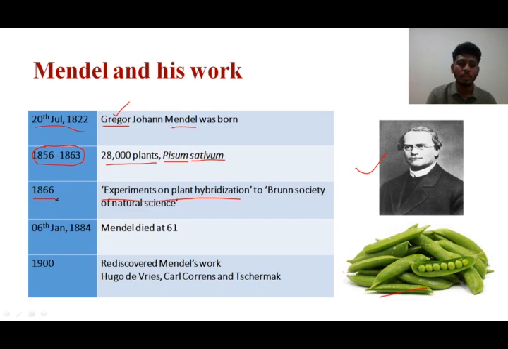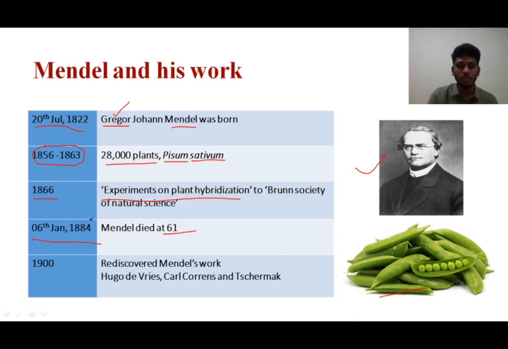Mendel gave a report in 1866 under the heading Experiments on Plant Hybridization to the Brunn Society of Natural Science. This paper was in German, and most people could not understand it, and Mendel's work was not appreciated in those days. With that depression, Mendel died on 6th January 1884 at the age of 61 and a half or so.